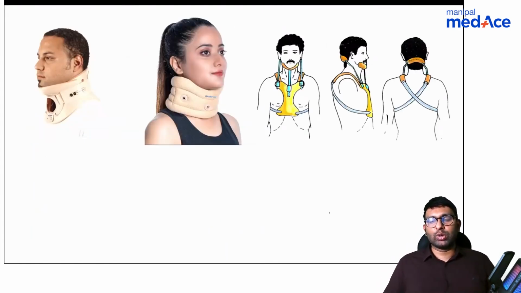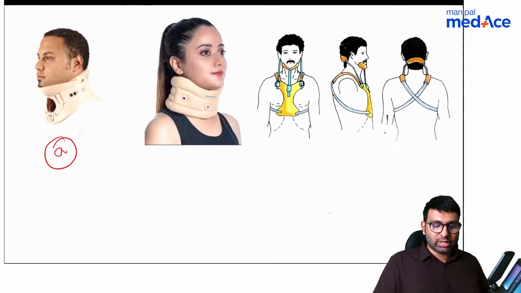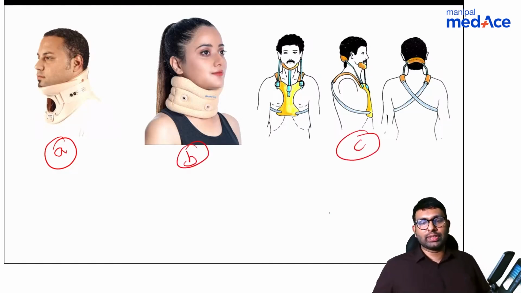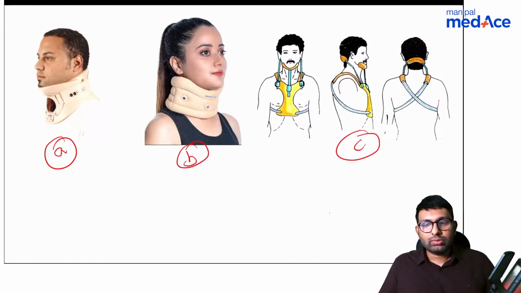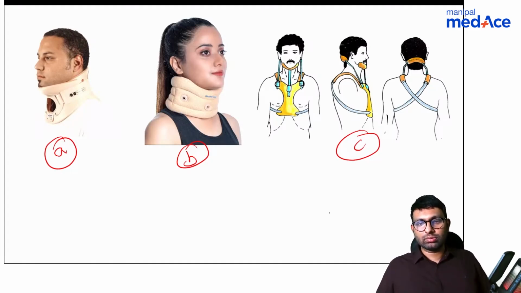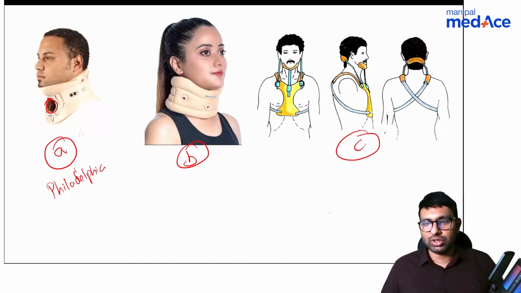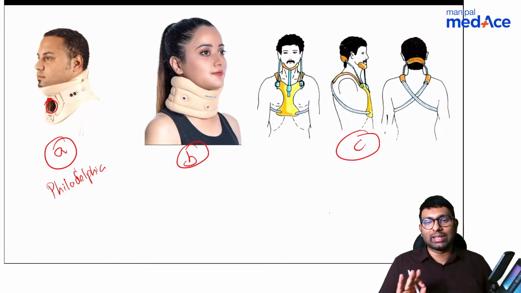And cervical orthosis, a few I want you to remember. Can you tell me which type is this? Which brace is this? So let me mark this A, B and C. If you can tell me all three of these or any of them. Dr. Jain said this is Philadelphia, correct. This is Philadelphia brace. It has this opening in it for intubation, so for tracheostomy. So this is a Philadelphia brace. This gives a good amount of neck immobilization.